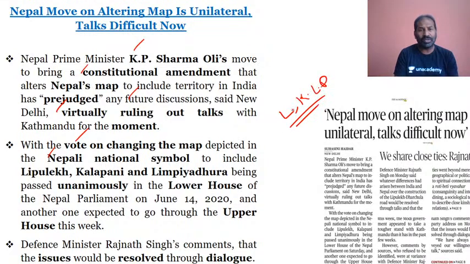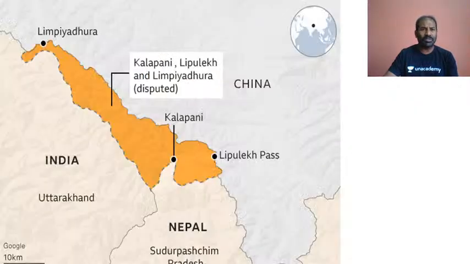all three have been included in the territory of Nepal, and it was unanimously approved in the lower house on June 14th. By next week it would pass through the upper house of Nepal also. Defense Minister Rajnath Singh has made the statement that the issues between India and Nepal, regarding Nepal's new political map and the disputed area Kalapani, would be resolved through proper dialogue.